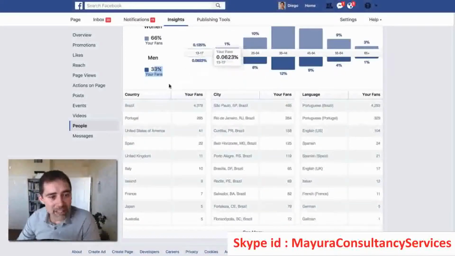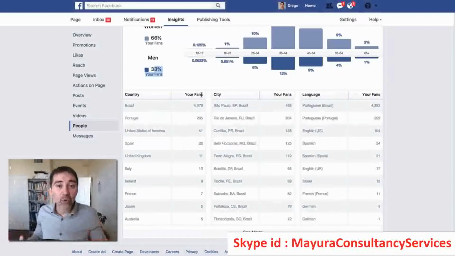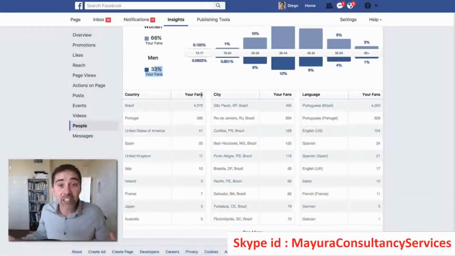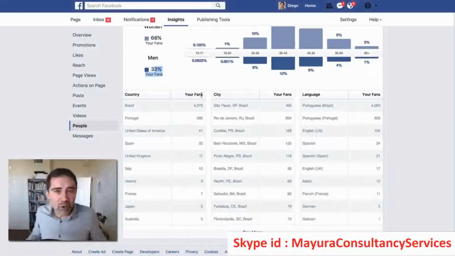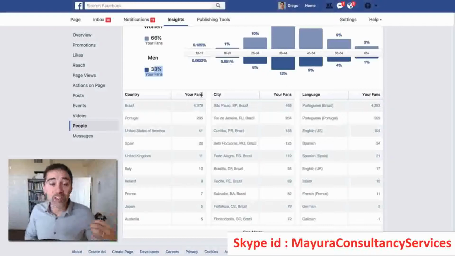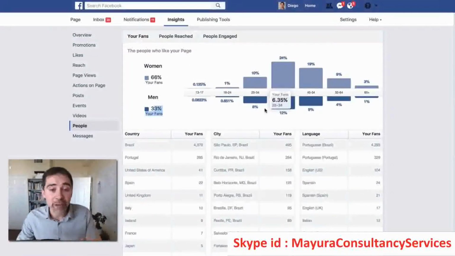And below that, we have where they live. Because when we are creating an ad, when we are promoting your Facebook page, we need to set your target audience. Where do they live? How old are they, men or women, what are their interests? And that's difficult to know. I mean, nobody knows that, right? If you know, that's great, congratulations, because you are on the right way. But most people, most of my clients, don't know their target audience. So the best way to learn that and to use that information to your advantage is here on Facebook Insights.